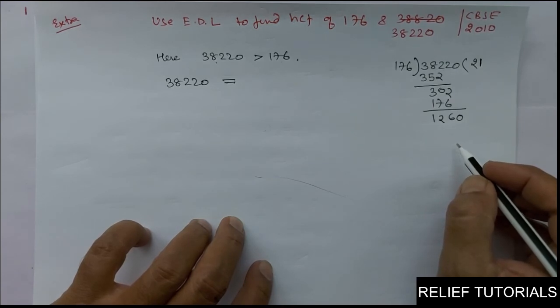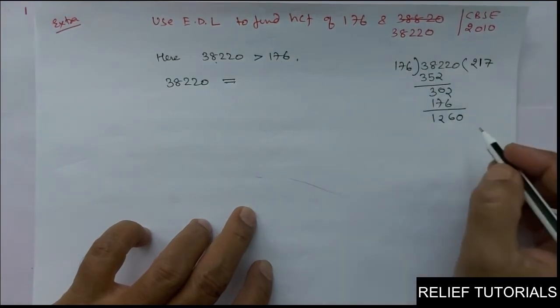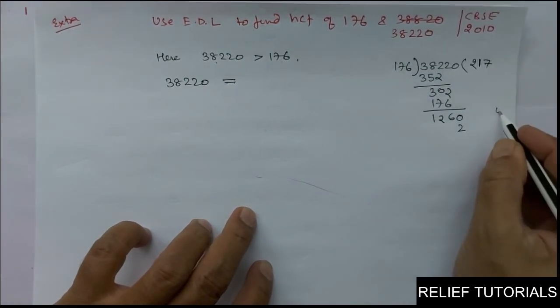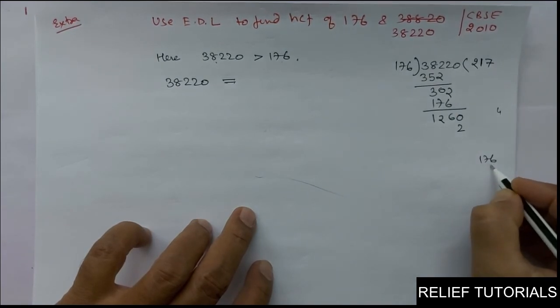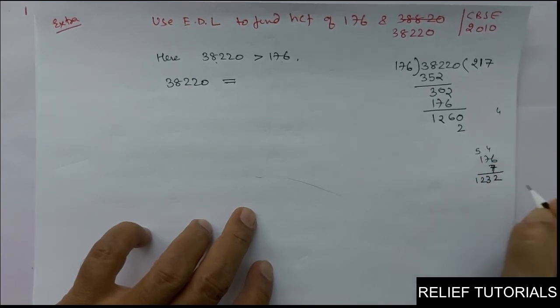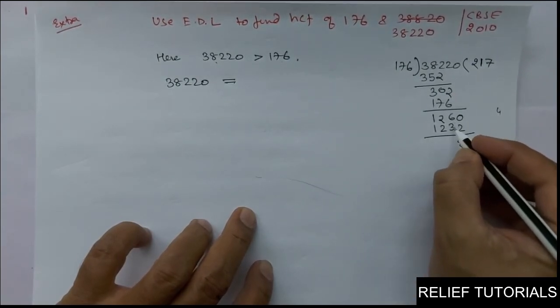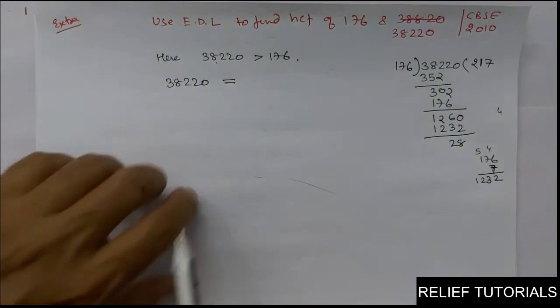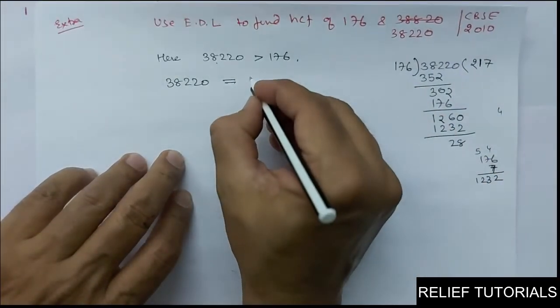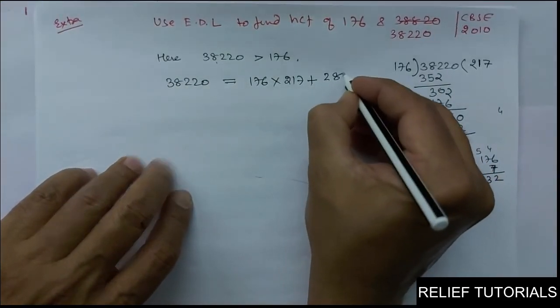I think it will go 7 times. 176 into 7: 7 6s are 42, 2 carry 4; 7 7s are 49 and 4 is 53, 3 carry 5; 1 7 is 7 and 5 is 12. So 1232. Then 10 minus 2 is 8, and 5 minus 3 is 2, so 28 is the remainder. So now 38220 is equal to divisor 176 into 217 plus remainder 28.